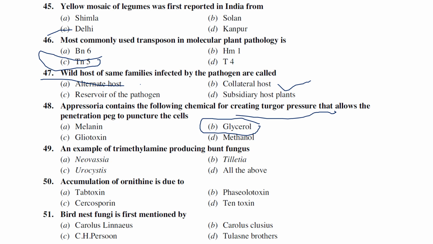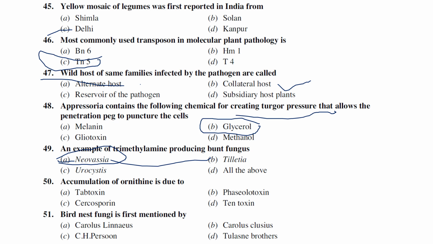this is kernel bunt of wheat, which is caused by Tilletia indica or Neovossia indica. This is generally Neovossia, so the answer is both Neovossia and Tilletia, but generally Neovossia we used to study, right? And this wheat bunt is generally caused by Neovossia indica and Tilletia indica. Mitra generally named it Tilletia indica. Later Munjal changed it to Neovossia indica, and later it became a controversy. And now we are using both names, Neovossia indica and Tilletia indica.